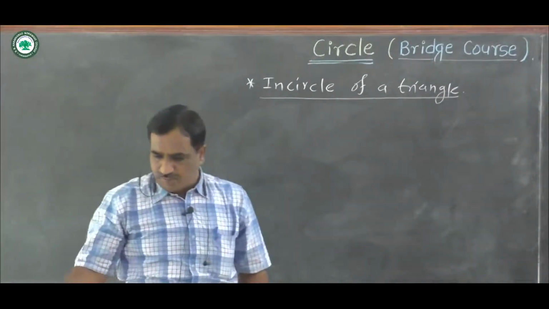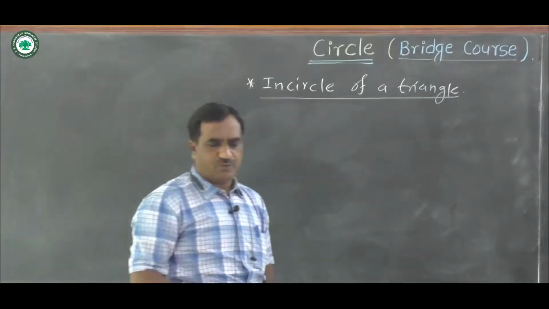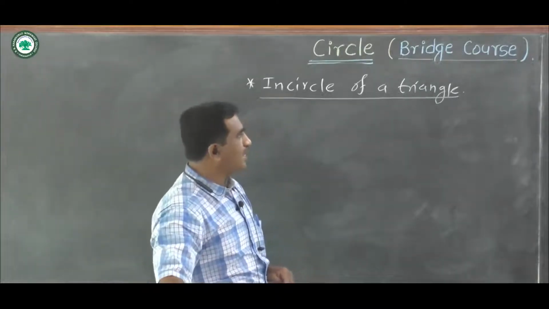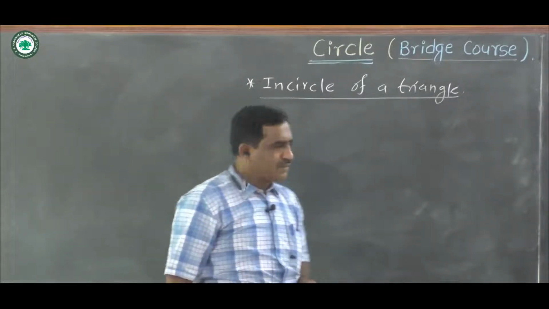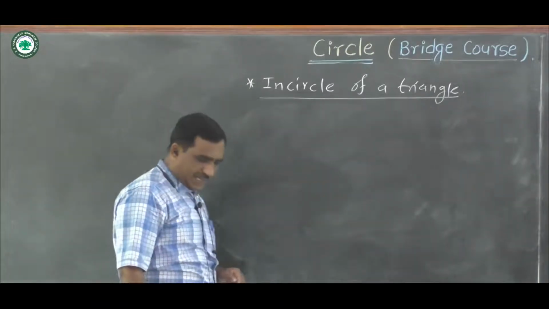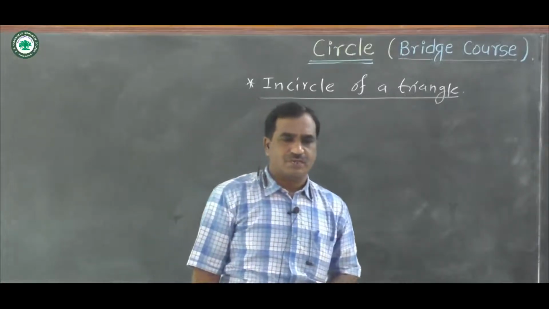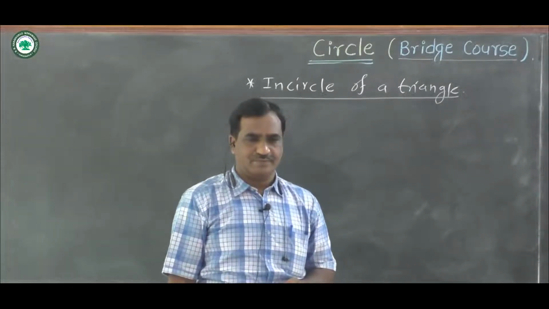Now we see definition of incircle of a triangle. The circle which touches all the sides of a triangle, then that circle is called as incircle of a triangle, and center of the circle is called as incenter of a circle.